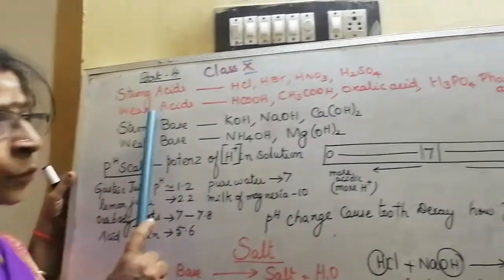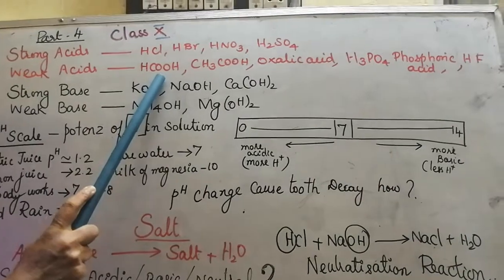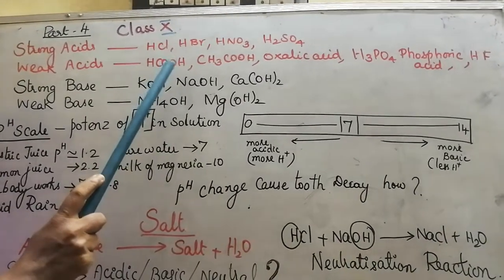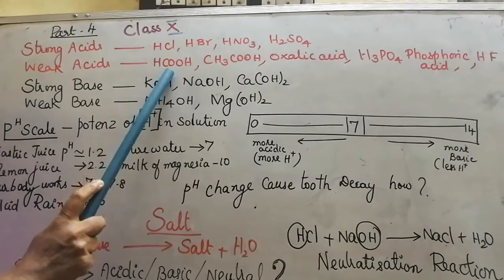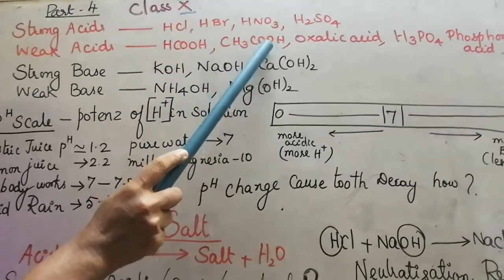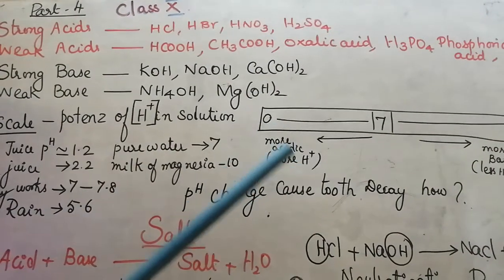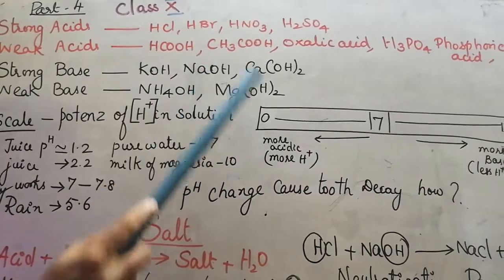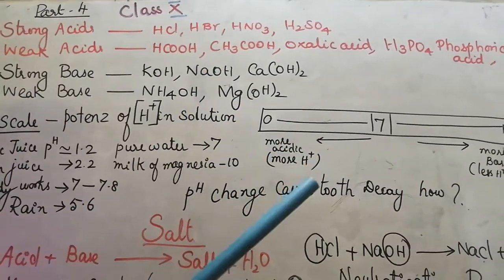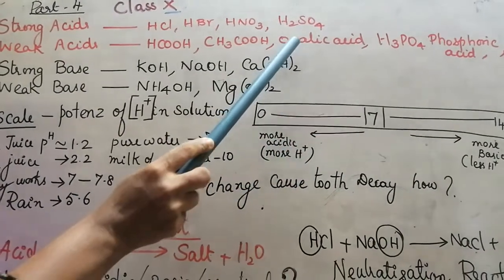Then what about these weak acids? This is called formic acid, otherwise called methanoic acid. It is present in the ant sting. I have already told. Then CH3COOH. This is called acetic acid or ethanoic acid, present in vinegar. Hope all of you know what vinegar is. We use vinegar in cooking.